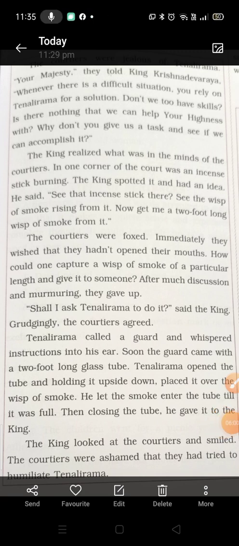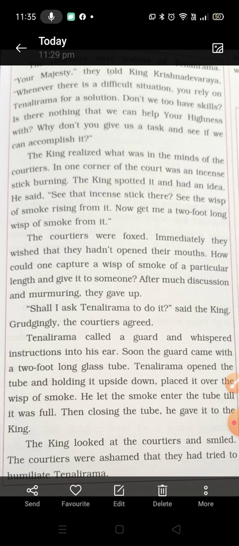So here's the paragraph. I'll just read it out for you. The courtiers were jealous of Tenali Rama. "Your Majesty," they told the king, Krishna Deva Raya, "whenever there is a difficult situation, you rely on Tenali Rama for a solution. Don't we too have skills? Is there nothing that we can help your highness with? Why don't you give us a task and see if we can accomplish it?"